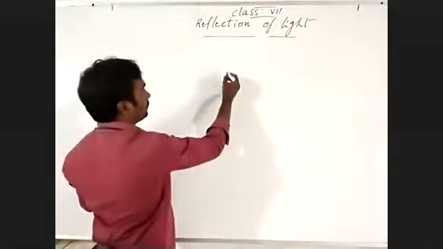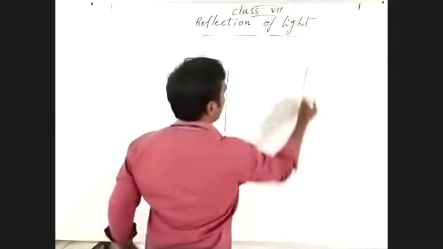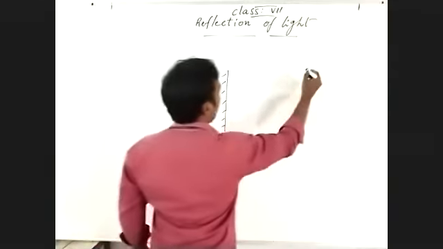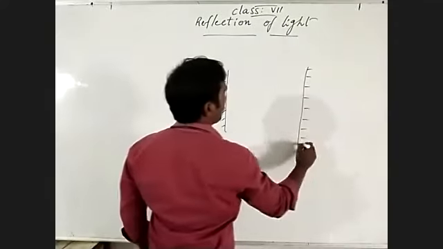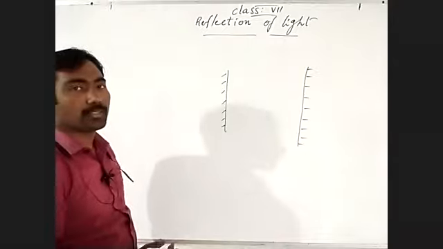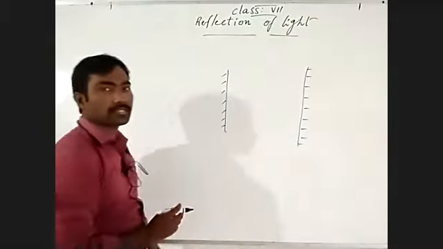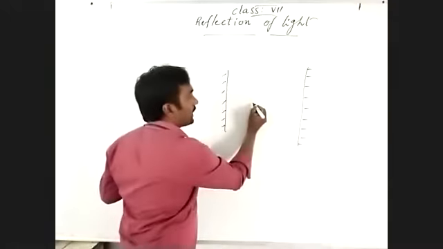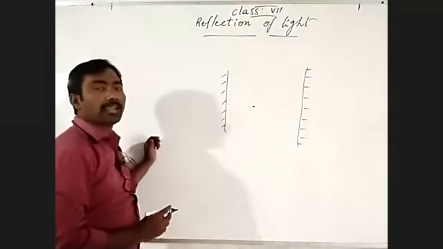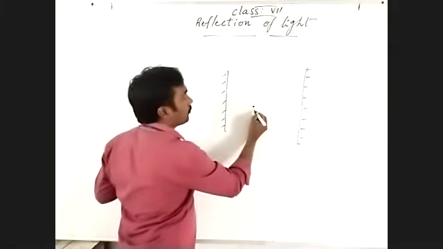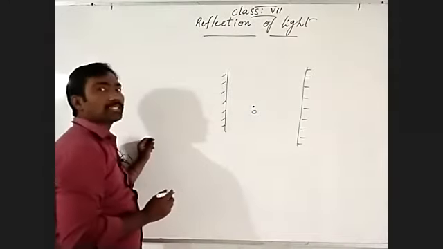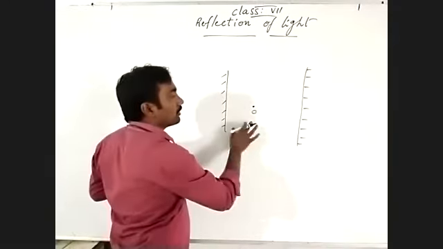How? Like these mirrors facing each other with a fixed distance. An object is placed at O between the two mirrors.